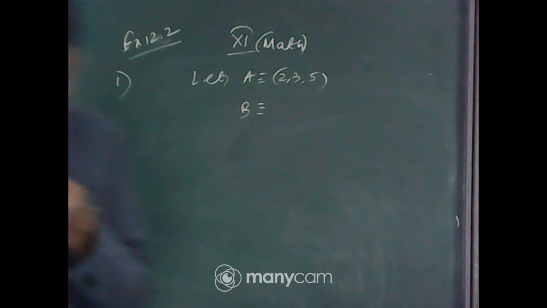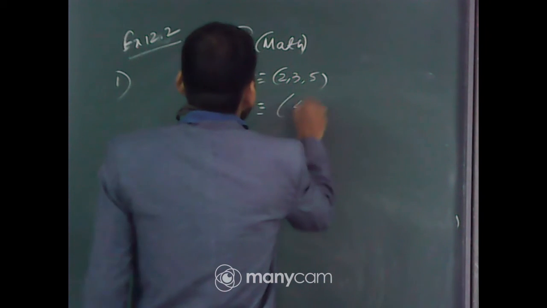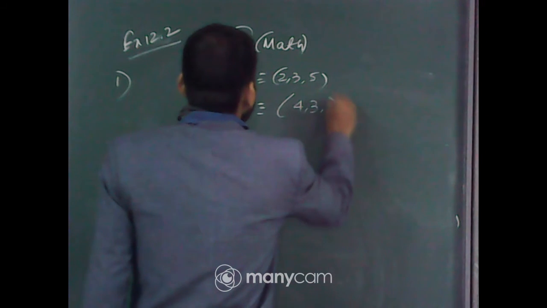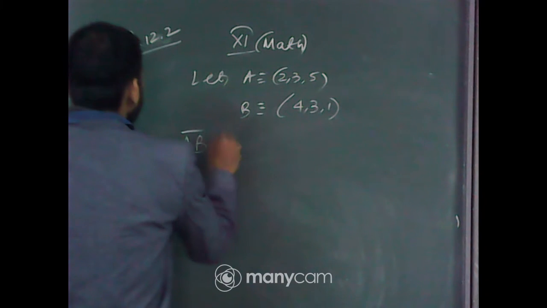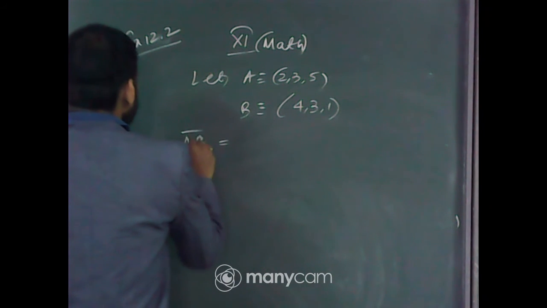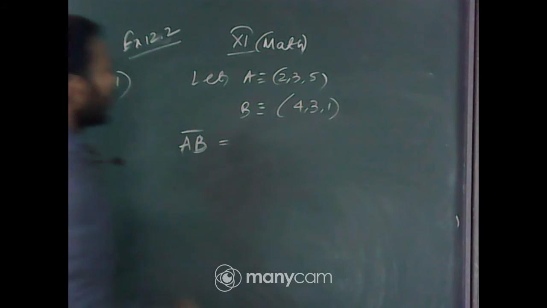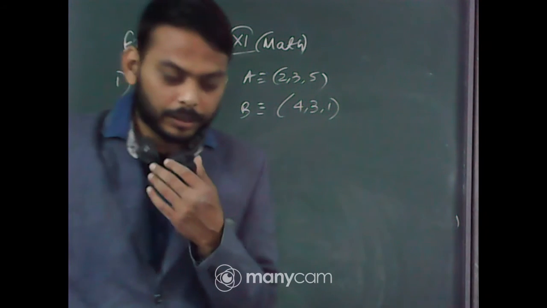You do it in your copy. Therefore, AB bar, the distance between A and B.